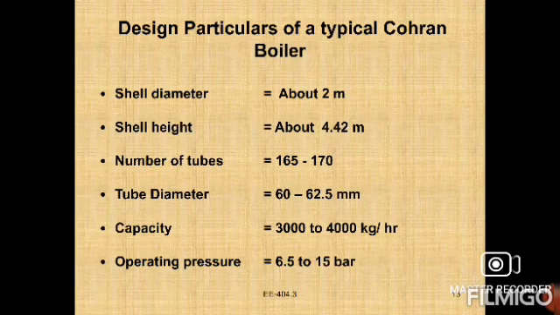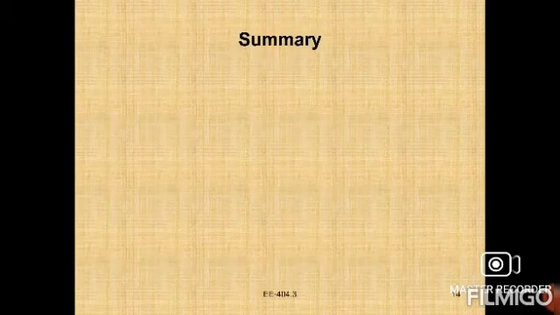These pipes are placed for supplying hot gases, right? The diameter is 60 to 62.5 mm, capacity 3000 to 4000 kg per hour: the evaporation capacity is 3000 kg per hour, but the maximum capacity is 4000 kg per hour. At the same time, a working pressure of 6.5 bar to 15 bar is maintained inside the boiler. So this boiler is used in a number of applications.